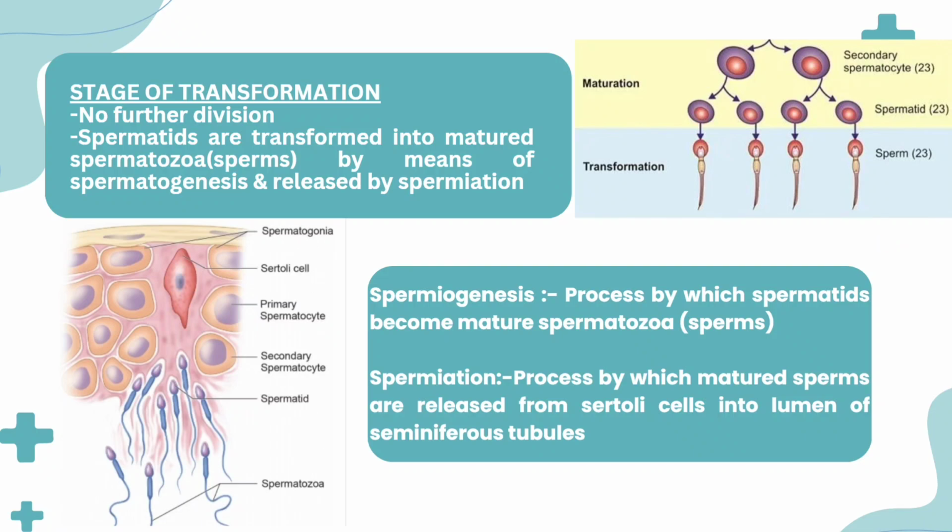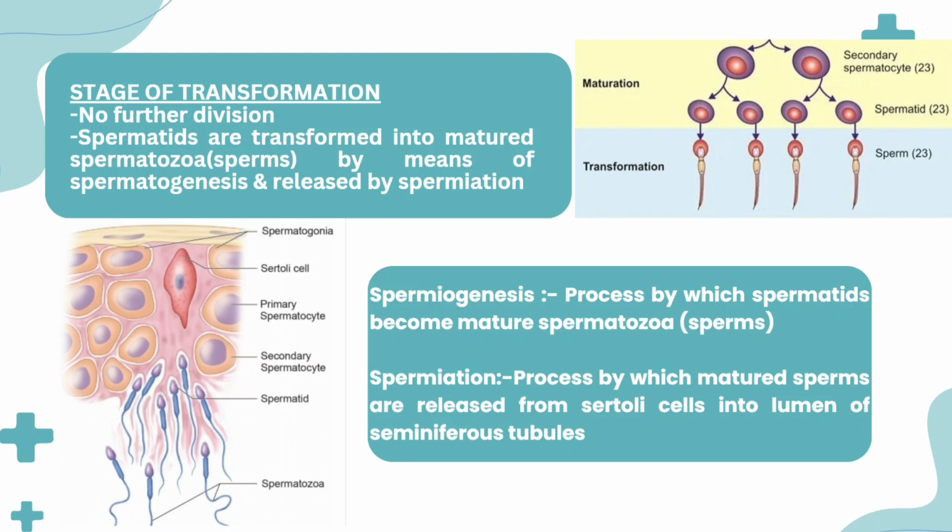The next stage is the stage of transformation. Here in this stage there is no further division. Spermatids are transformed into mature spermatozoa, or sperms, by means of spermiogenesis and released by spermiation. What is the meaning of spermiogenesis and spermiation? We need to know here.